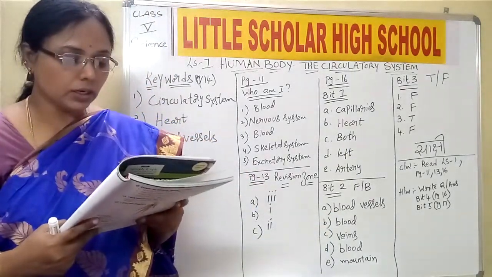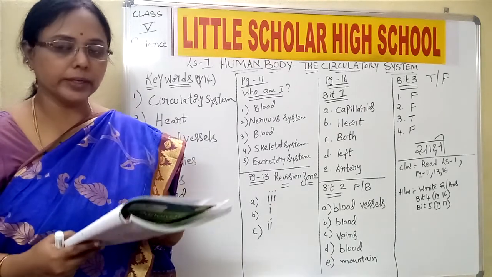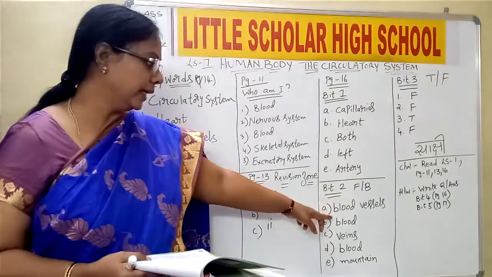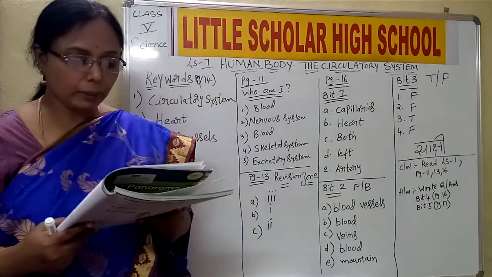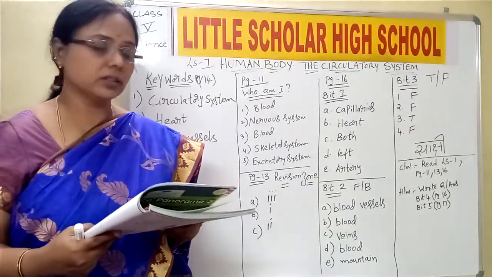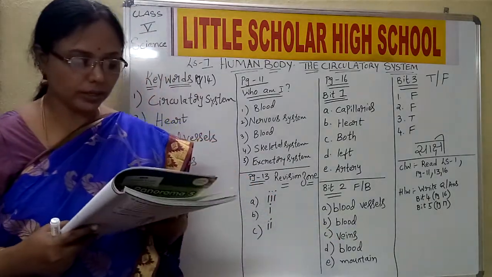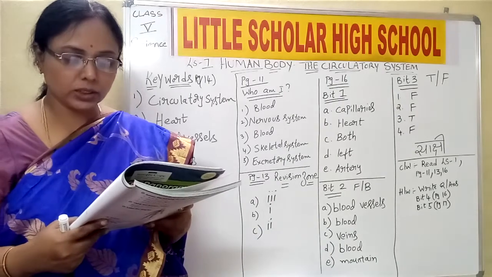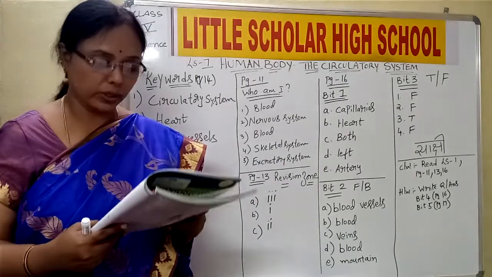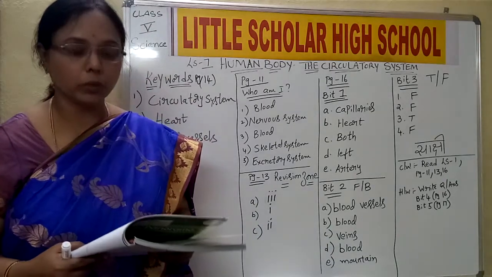Second one, the heart pumps dash to all the organs of the body. It pumps blood. Third one, capillaries reunite to form veins. Capillaries unite to form veins. Next one, the dash carries nutrients inside the body. It is the blood which carries nutrients to the entire body.